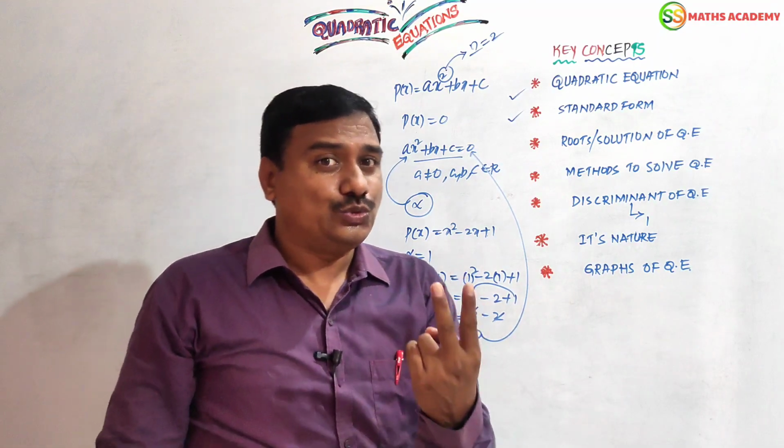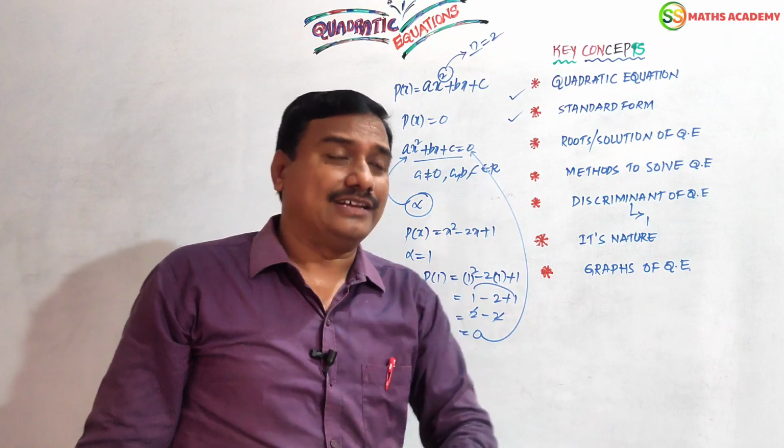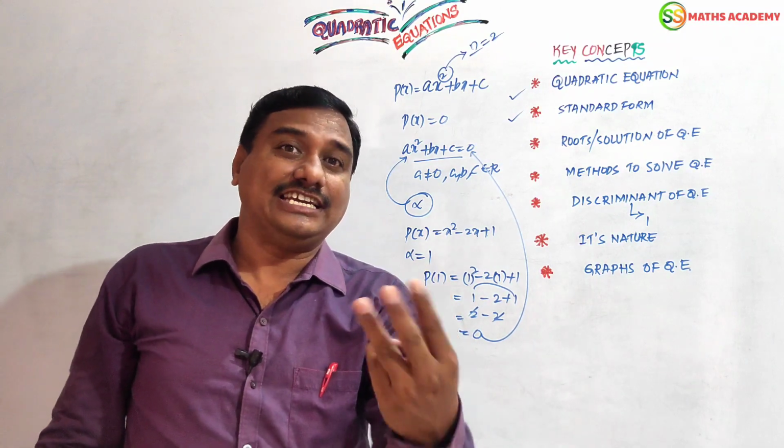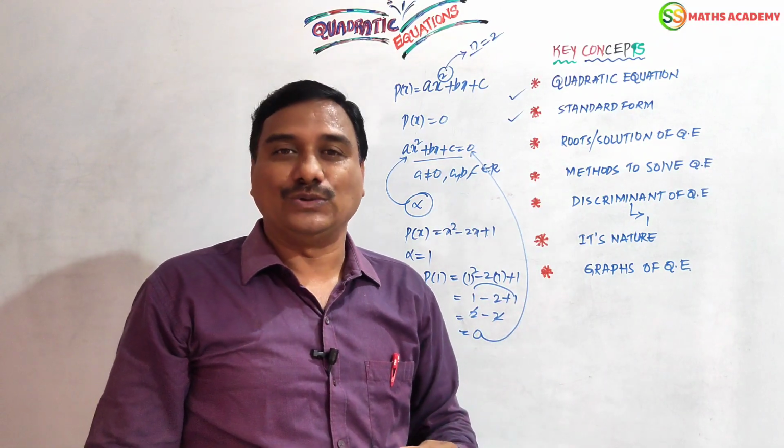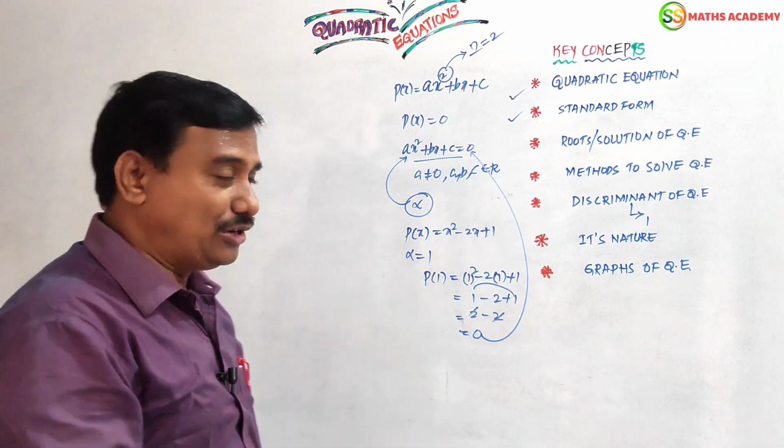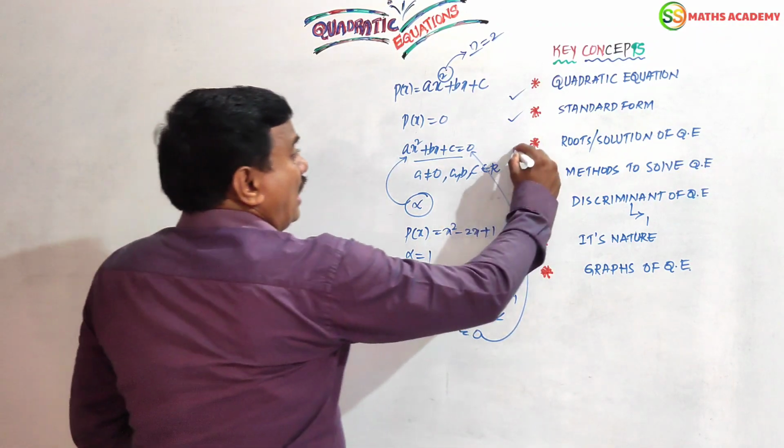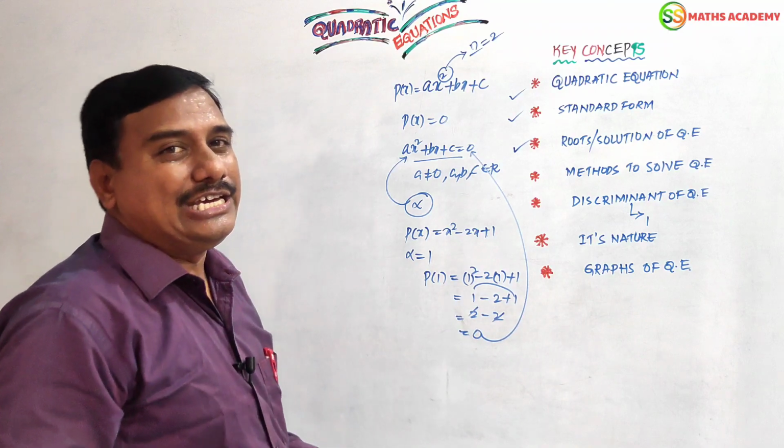A quadratic equation has 2 roots, because it has power 2. A cubic equation has power 3, so it has at most 3 zeros. Remember, this is a very important point. And how many methods are there to solve the quadratic equation?